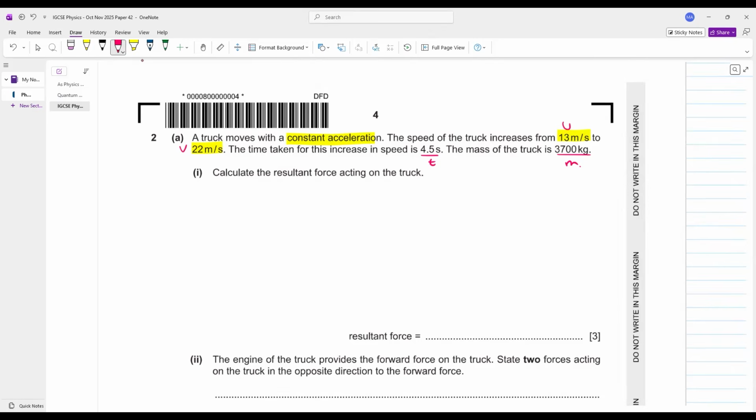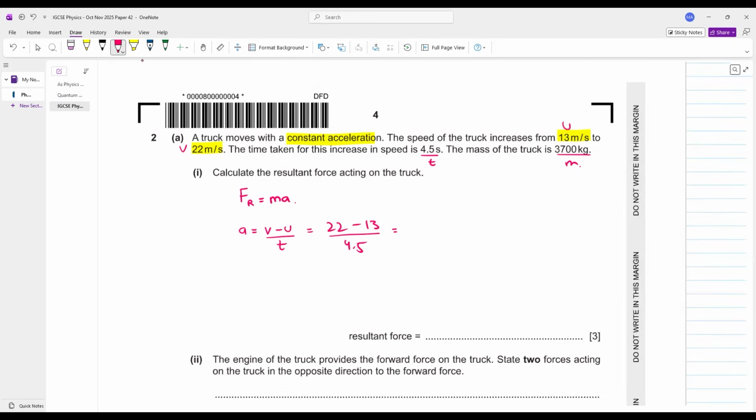Perfect. You have to calculate the resultant force. Do you remember the formula of resultant force? Resultant force is equal to mass into acceleration. Can you calculate the acceleration? Yes, final minus initial divided by time. What is your final velocity? 22. What is your initial velocity? 13. What is your time?